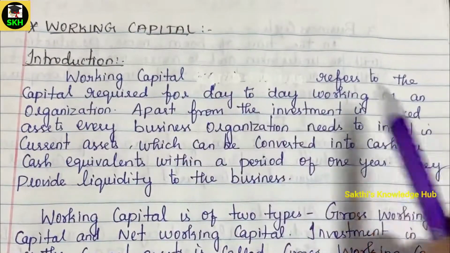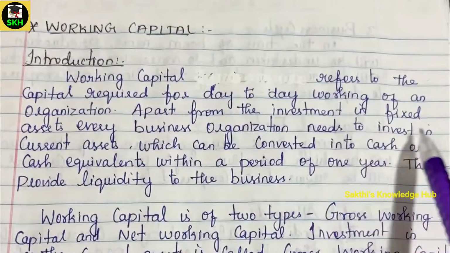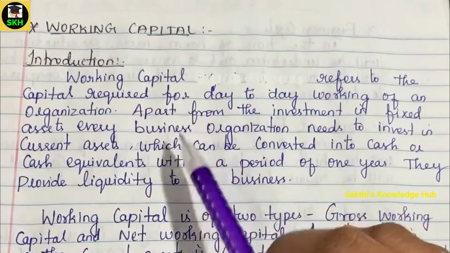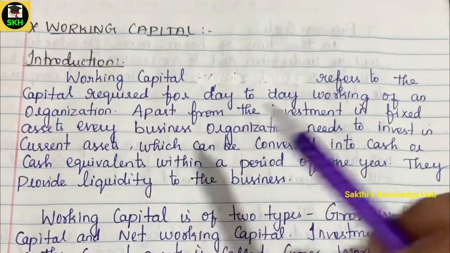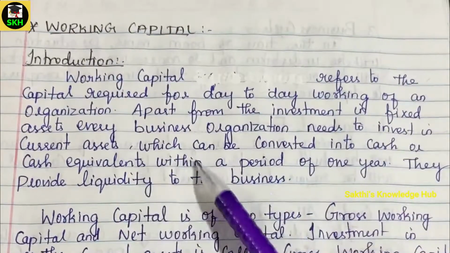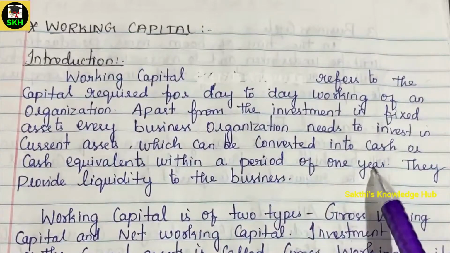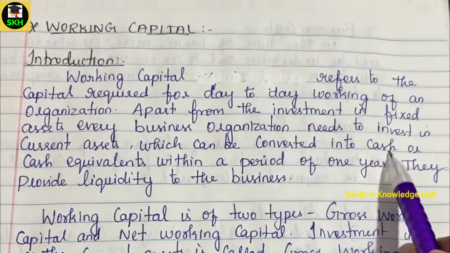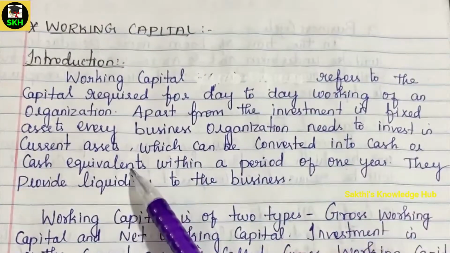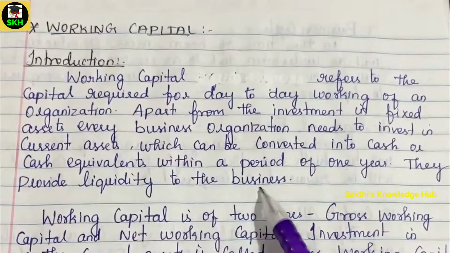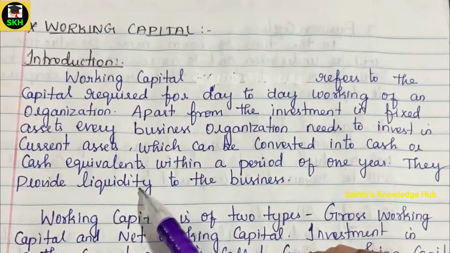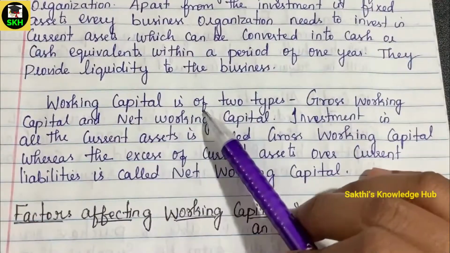Apart from the investment in fixed assets, every business organization needs to invest in current assets. Every business organization should mandatorily have a proportion of investment in working capital, which can be converted into cash or cash equivalent within a period of 1 year. So the maximum period for that working capital will be 1 year. They can convert that working capital into cash or something equivalent to cash. They provide liquidity to the business. Once they are converted into cash or cash equivalent, that is considered liquidity for a business.